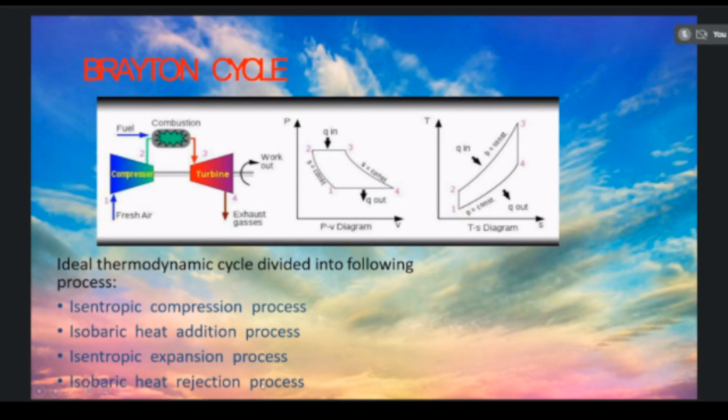The applications of jet engines are, as I told, military aircraft and passenger aircraft, where mostly turbojet engines are used. They are most prominent in the transport industry, where they are used to propel aircraft, boats, and so on. The first use of the jet engine was to power military aircraft.